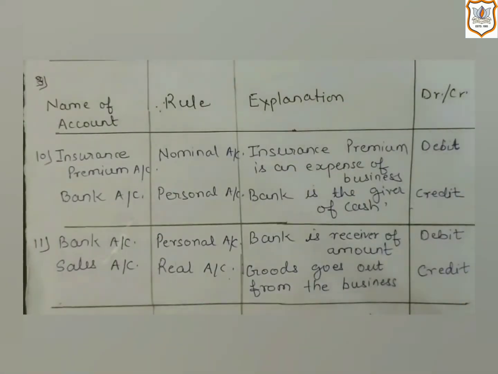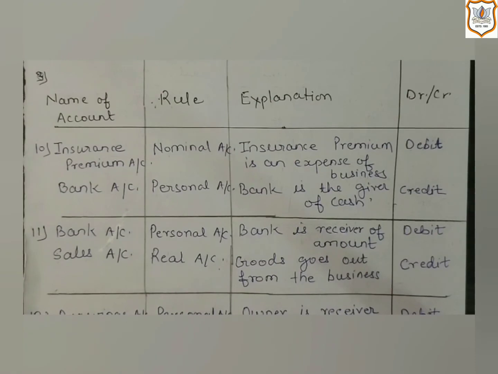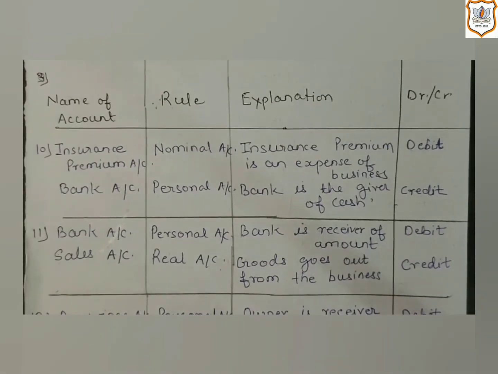To make it easier to identify which two accounts will be affected, first let us determine whether it is a cash transaction or credit transaction. It is a cash transaction, as the business is receiving money through check immediately.